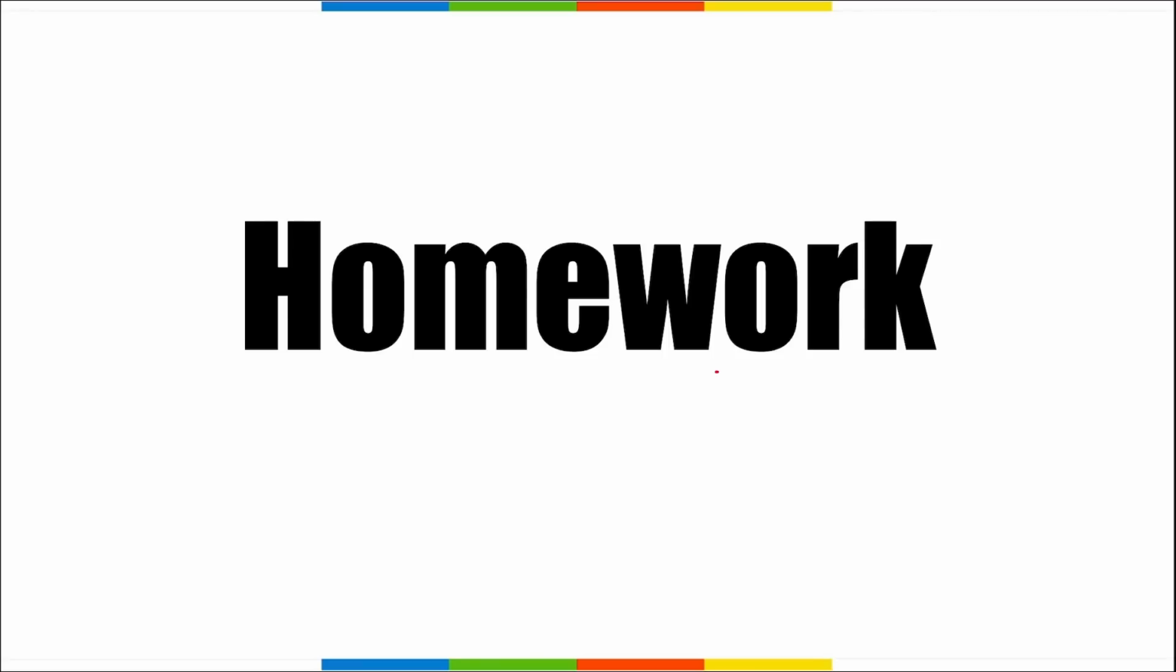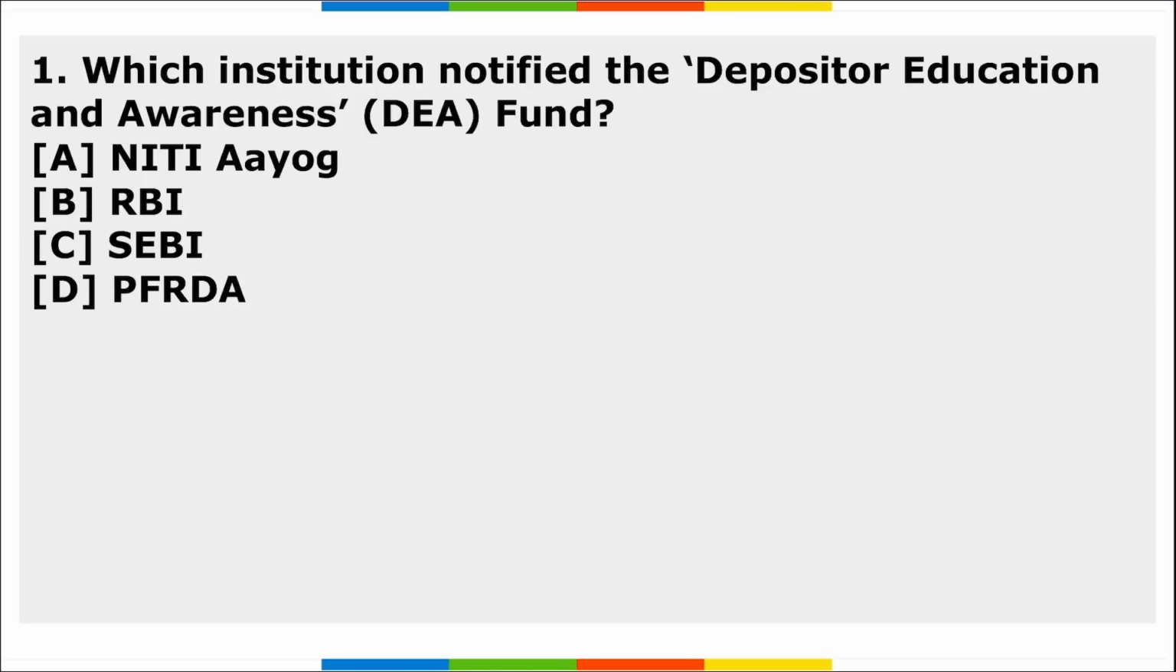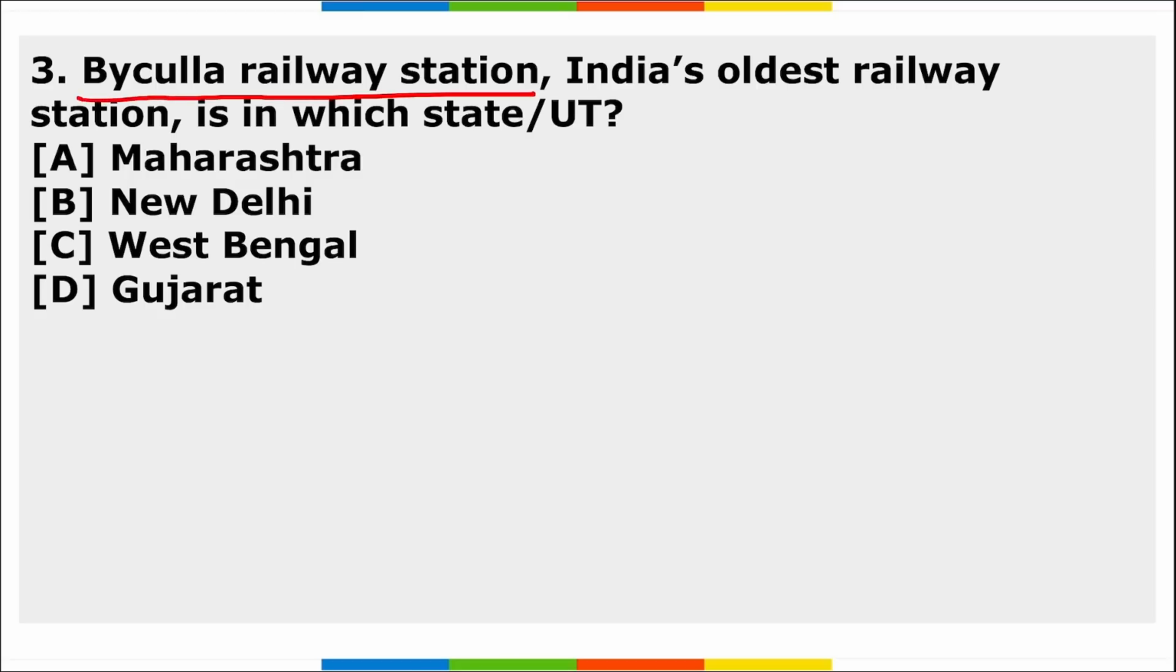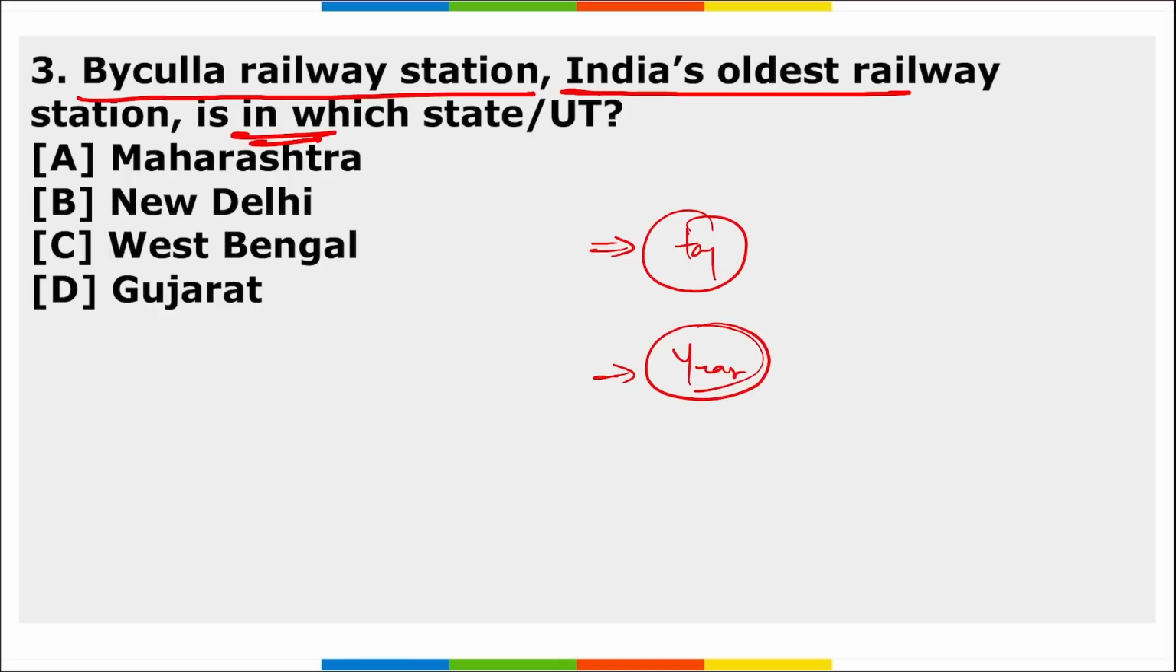So friends, now let's move to the homework section. First, which institution notified the Depositor Education and Awareness Fund? Next, which institution released the draft Telecommunication Consumers Education and Protection Fund? Third, Baikula railway station, that is India's oldest railway station, is in which state, and recently some tag was given to it, right? Tell me that also, and the year in which this was constructed.